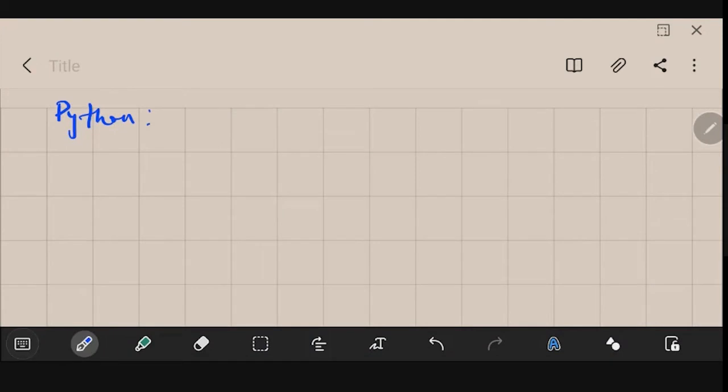So what is Python? Let us first understand. Python is basically a general purpose, interpreted, interactive, object oriented and high level programming language. Let me write the statement about Python. So Python is a general purpose, interpreted. I hope you understand what is interpreted. What is an interpreter?